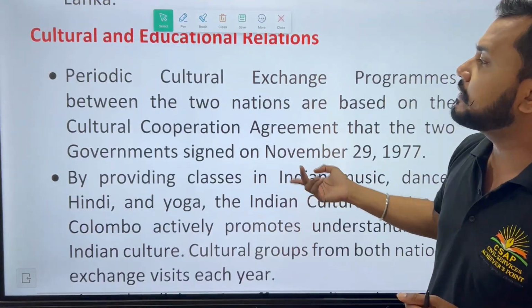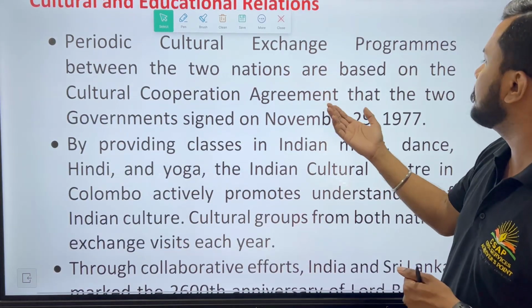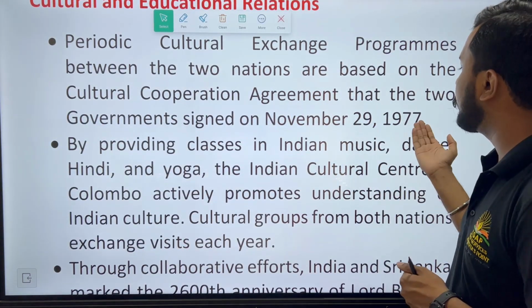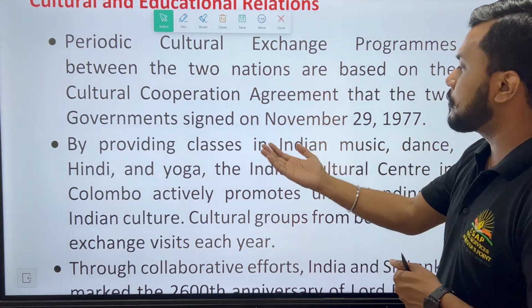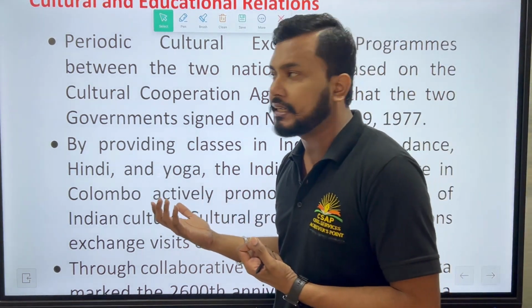You can even say periodic cultural exchange programs between the two nations. The cultural agreement that the two governments signed on November 29, 1977 provided classes in Indian music, dance, Hindi and yoga. So such cultural relations come up for us.